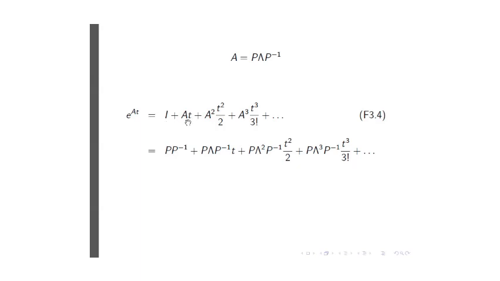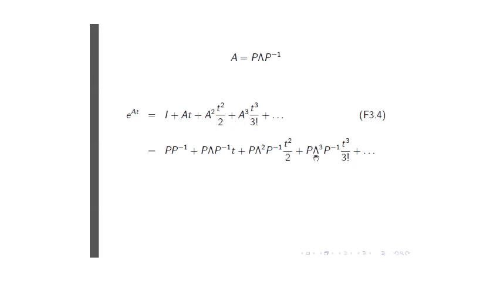But then this term becomes P lambda P minus 1 times t. This term becomes P lambda P to the minus 1 times P lambda P to the minus 1. So the P minus 1 and P in the middle will cancel one another, and I'll be left with P lambda squared P to the minus 1. And then, of course, that needs to be multiplied by t squared over 2.